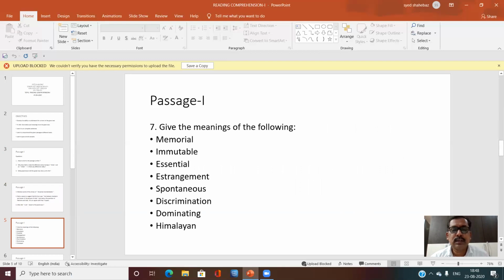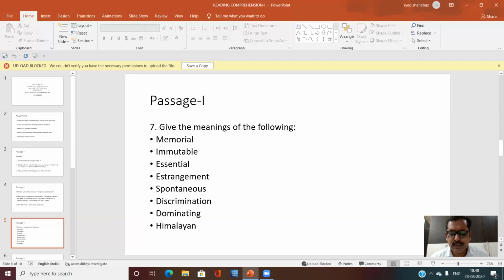So give meanings of the following. First word, memorial. Memorial means those which serve to keep in remembrance, monuments. That is memorial. Next, immutable, unchangeable.